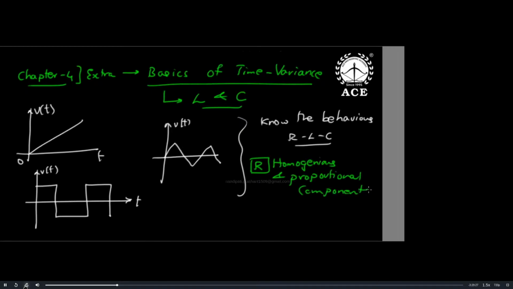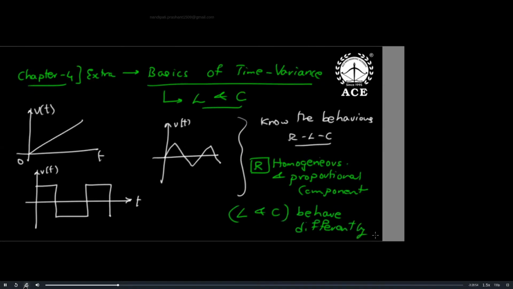That means what happens in a resistor? Yes, in a resistor, what happens is homogeneous, okay, H-O-M-O-G-E-N-E-O-U-S. What is the meaning? A resistor is a homogeneous and proportional component. That means if you give a ramp voltage, ramp current will flow. Square voltage, square current will flow. Triangular voltage, triangular current will flow. So the resistor is not a problem. But L and C will start working. L and C behave differently for different excitations. That we should study.